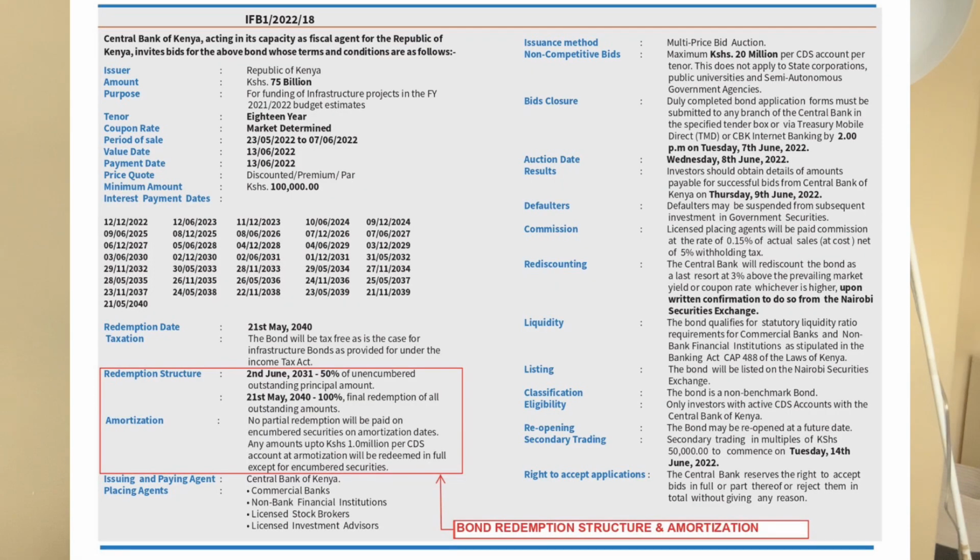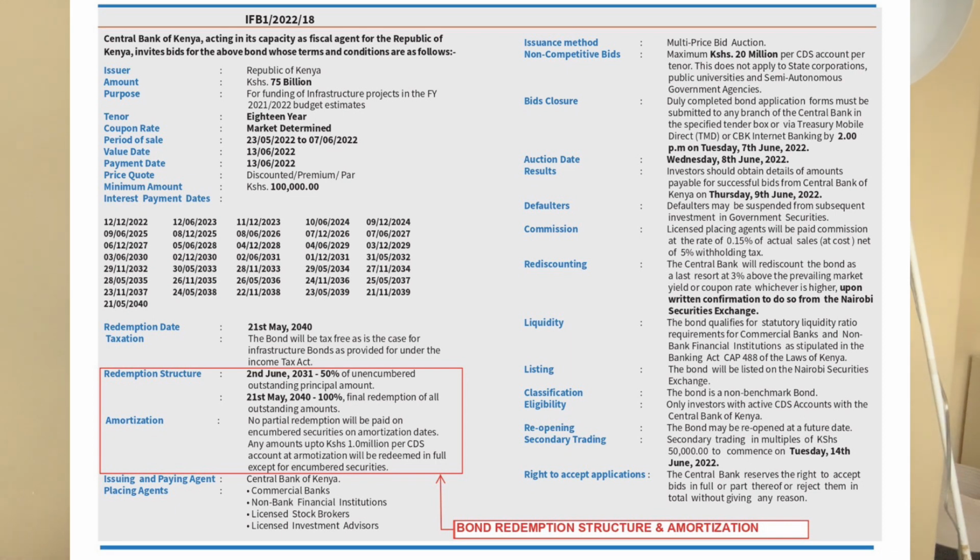Now that you understand the meaning of those two words, let's see the specific details in the June 2022 infrastructure bond. So the tenor or the time period of this bond is 18 years. The redemption date is 2040. And now to the specifics, the redemption structure. On the redemption structure bit, it reads, 2nd June 2031, 50% of unencumbered outstanding principal amount. And it also reads 21st May 2040, 100% final redemption of all outstanding amounts.